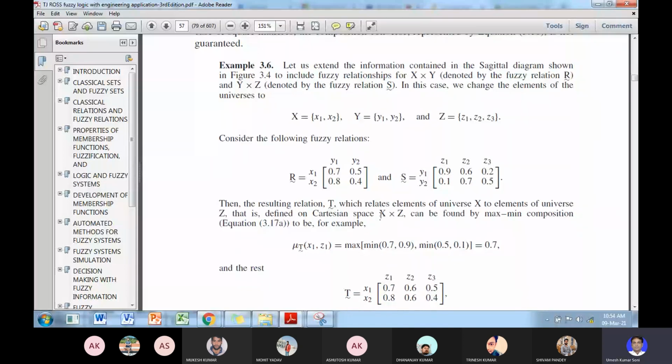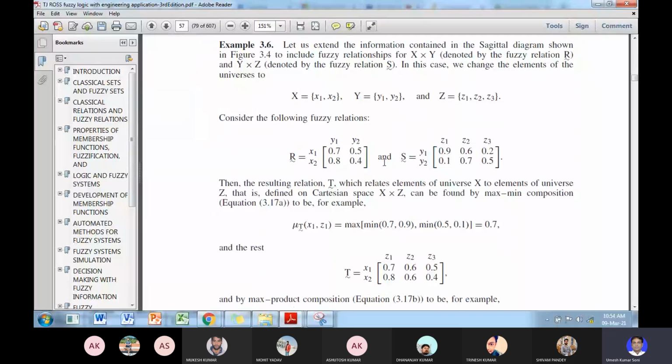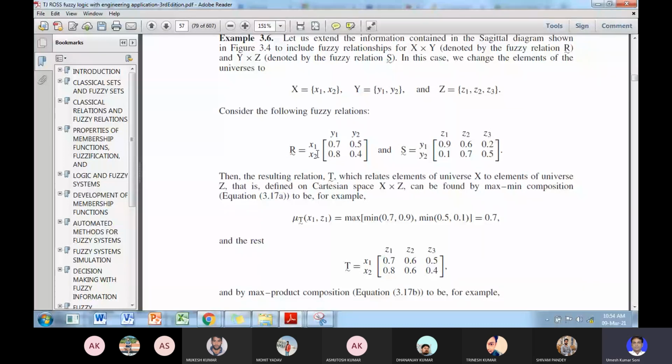I had also told you that R and S are given, then what will be the relation between X and Z? To determine the relation between X and Z, you take the composition of R and S. So you first take this row and this column and get the minimum of these sets. 0.7, 0.9, minimum is 0.7. Similarly 0.5 and 0.1, minimum is 0.1. Now the maximum is 0.7. So this is the first element.